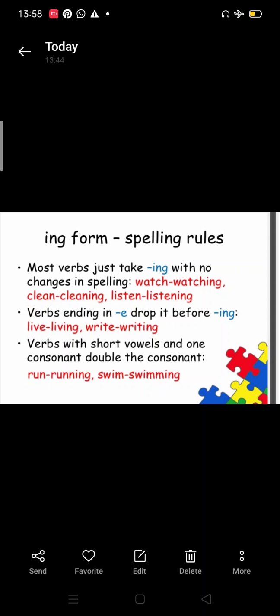Write, writing. Again, we have dropped E here. Verbs with short vowels and one consonant double the consonant. So you can see here run, U is a vowel, so the consonant becomes double. Run, running, swim, swimming. Again in swim, I is a vowel and the consonant which is coming after the vowel becomes double.